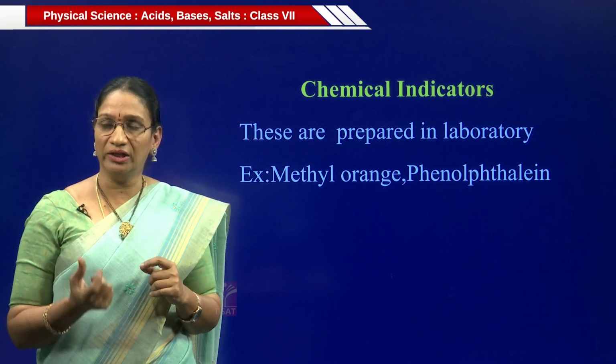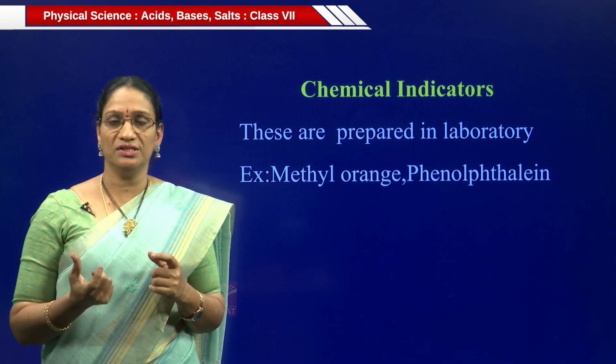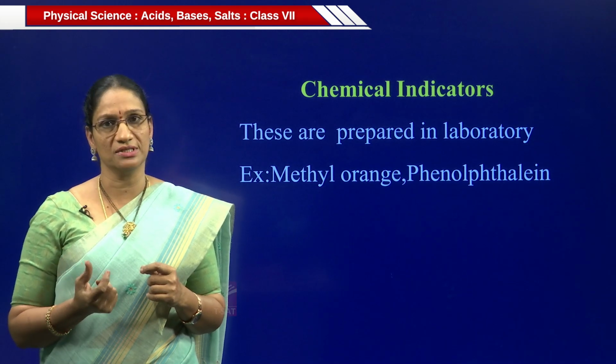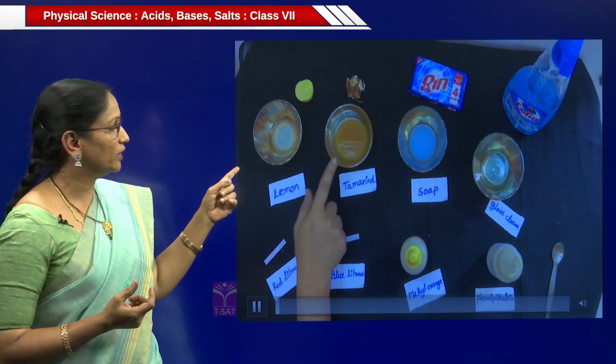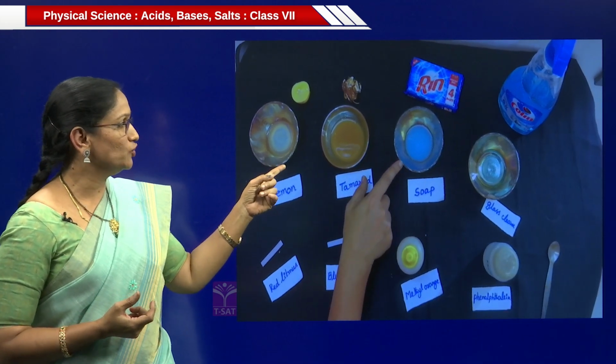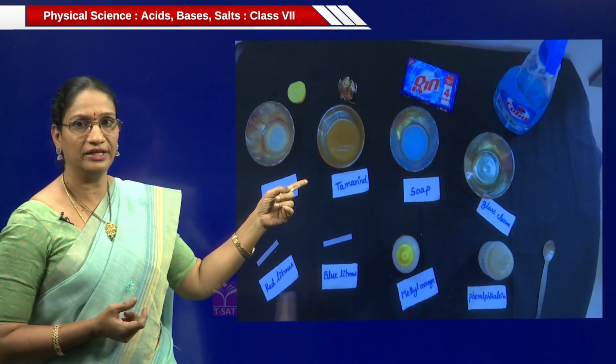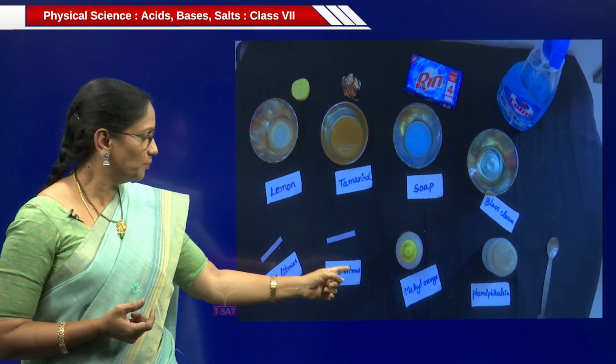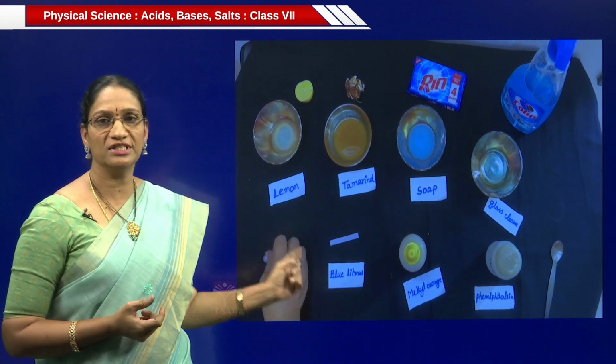Let us have an activity. What type of changes can they show when they are kept in acidic or basic substances? Let us see. Here we can take lemon juice, tamarind juice, soap water and a glass cleaner. And here are red litmus, blue litmus, methyl orange and phenolphthalein. These are the indicators.